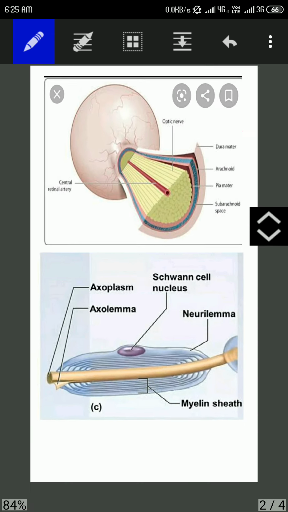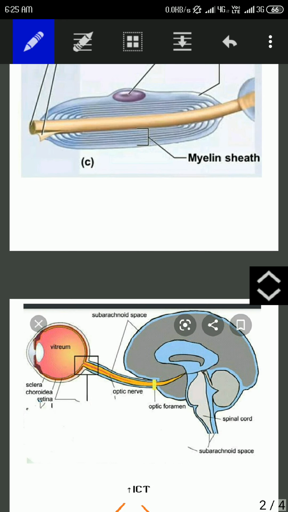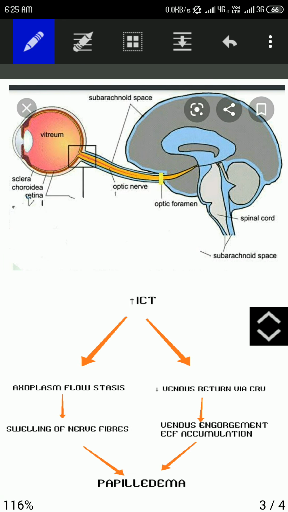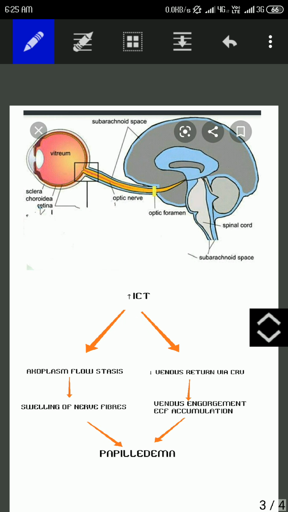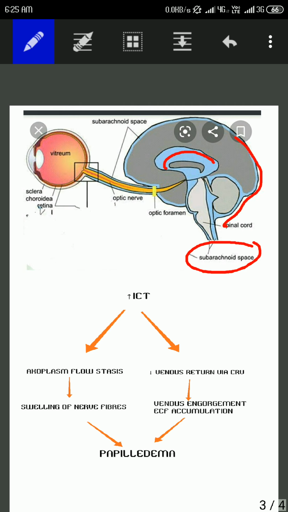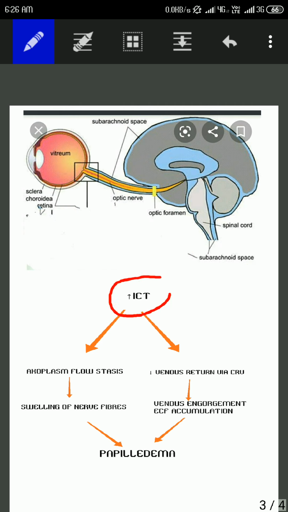Now let's see how increased intracranial tension leads to papilledema. Here we are able to see the subarachnoid space, and in the subarachnoid space the bluish fluid which is present here, this is the CSF. We can see that the subarachnoid space and the CSF are continuous with the optic nerve. So once there is increased intracranial tension, the increased CSF pressure is transferred to the optic nerve also.